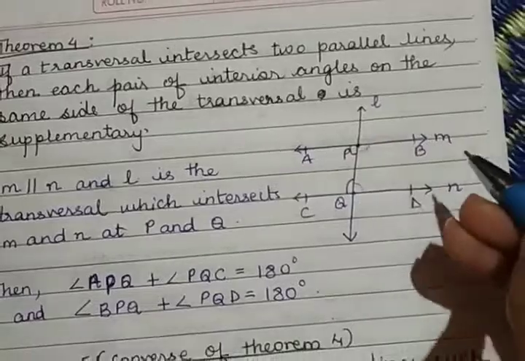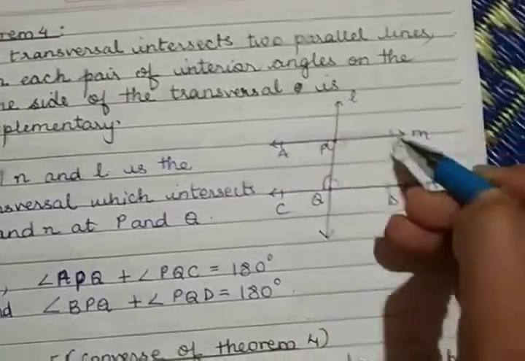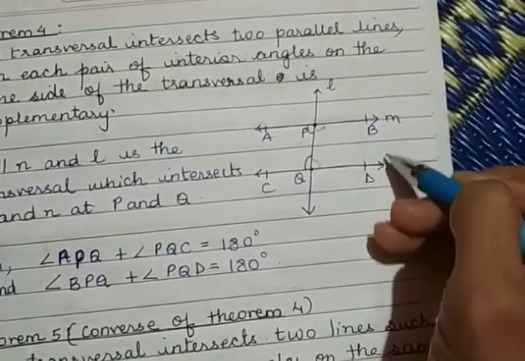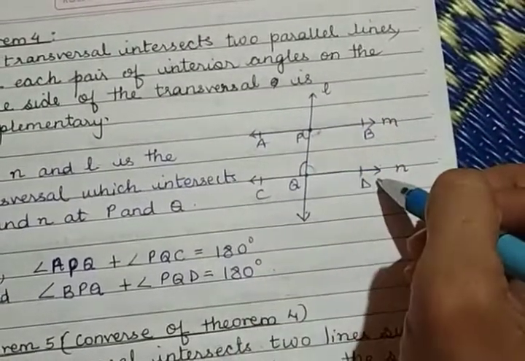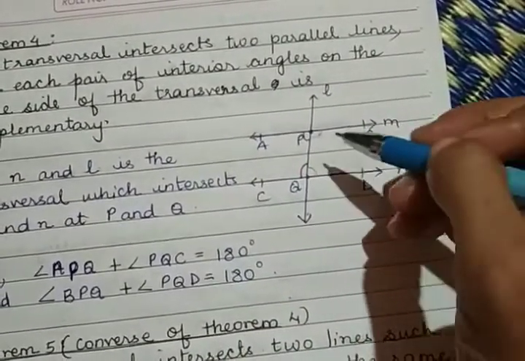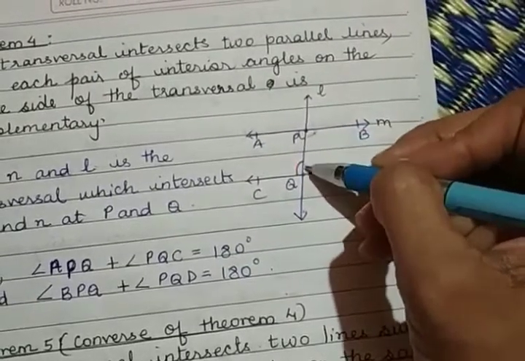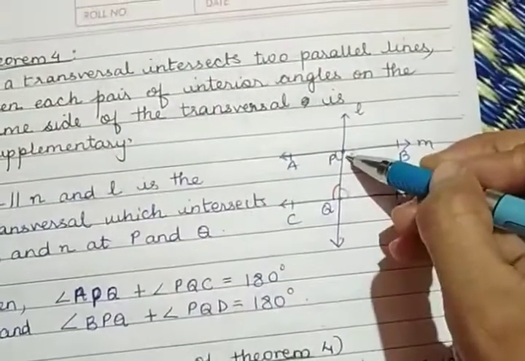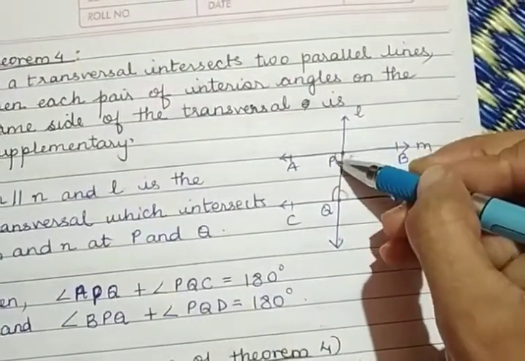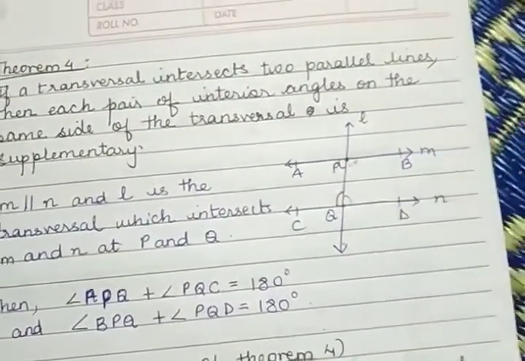So what it says is, these are two parallel lines and this is a transversal intersecting them, then this angle plus this angle will be equal to 180 degrees. Supplementary means the sum is 180 degrees.